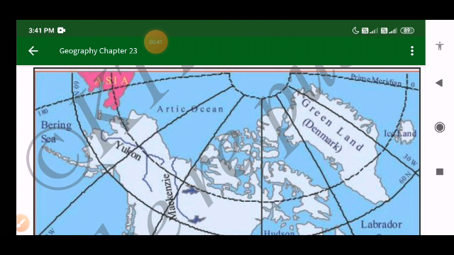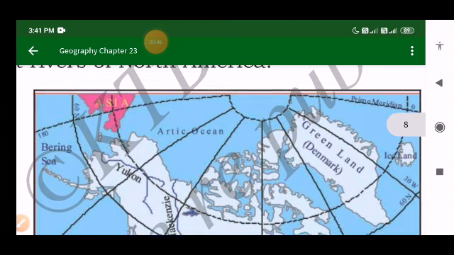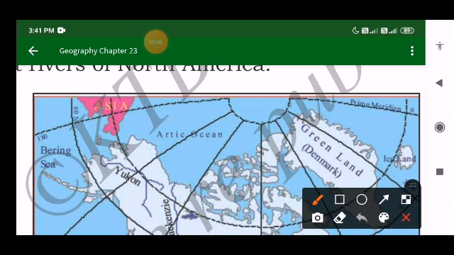So North America is located entirely to the north of the equator. See, here it is. It is entirely located to the north of the equator, we can say, right? And then it lies within 19 degree north to 71 degree north latitudes and 50 degree west to 150 degree west longitudes.